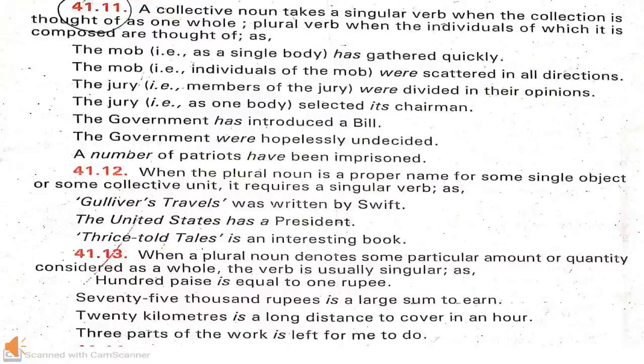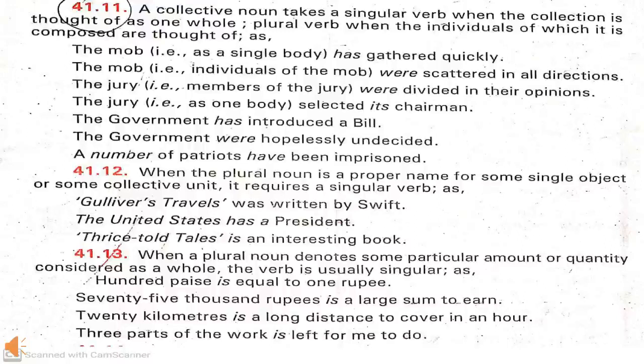When the plural noun is a proper name for some single object, then a singular verb is used. For example, Gulliver's Travels was written by Swift. Here Gulliver's Travels is a single unit, a single object, so a singular verb is used here. The United States has a president. Again, the United States is a single unit. That's why we have used the verb has, which is singular.